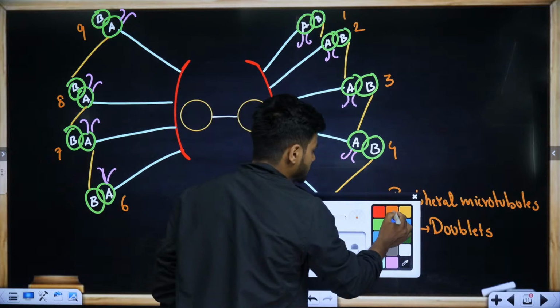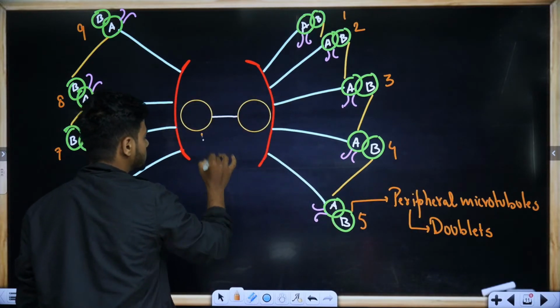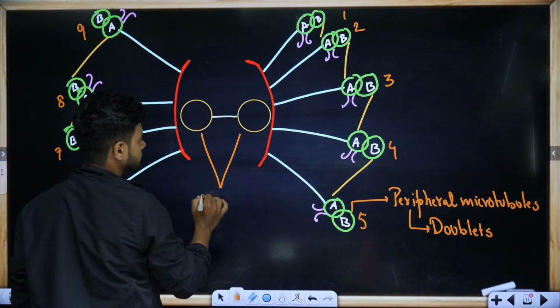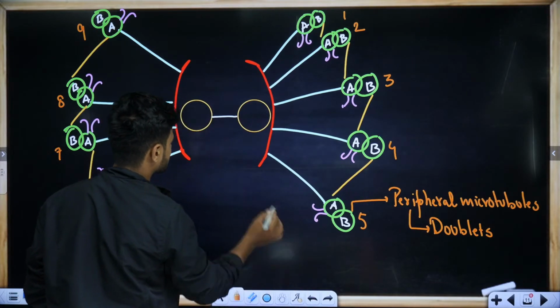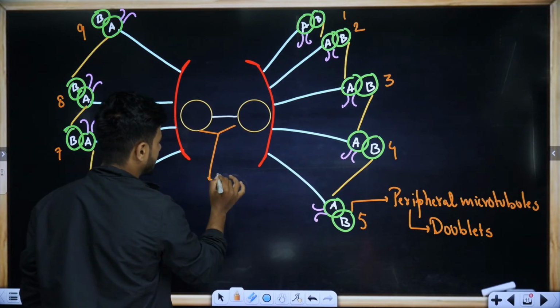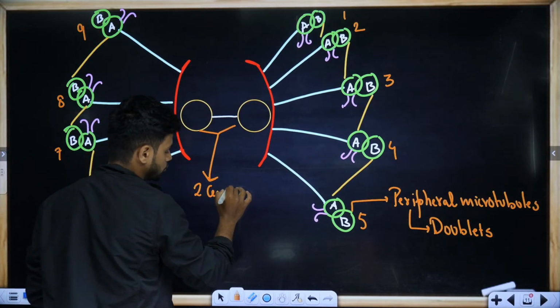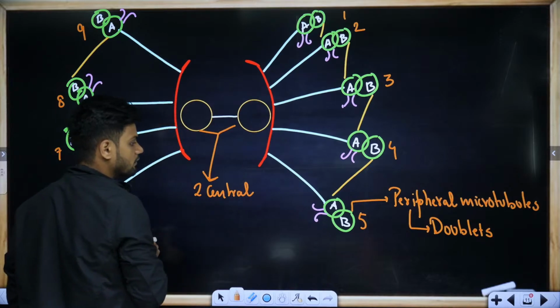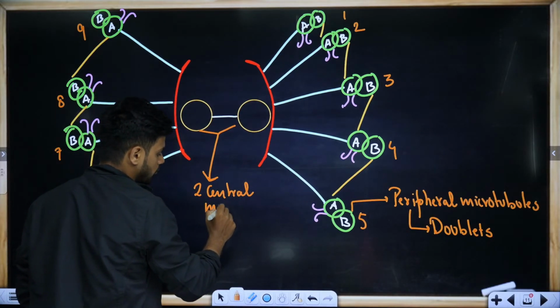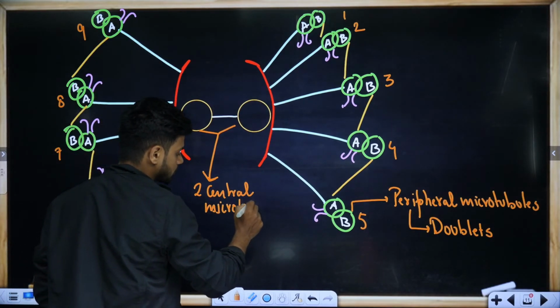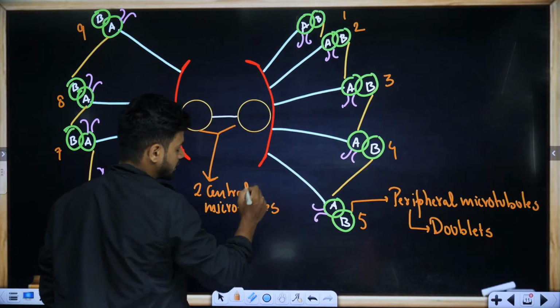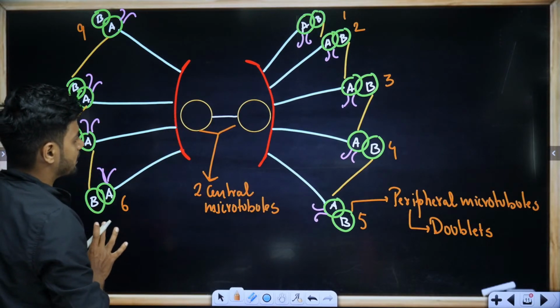Now in the center, do we have any? Yes, we have two central microtubules.